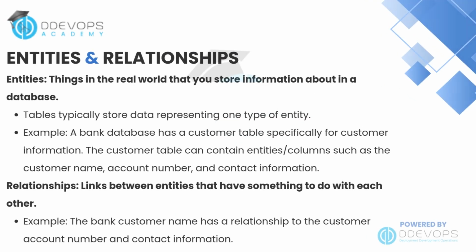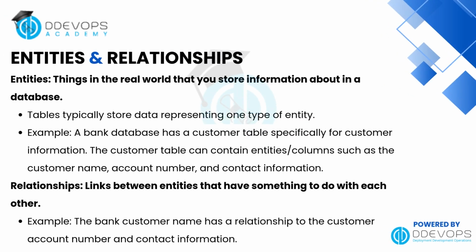Entities and relationships. In databases, we work with 2 key concepts: entities and relationships. An entity is simply something in the real world that we want to store information about. For example, in a bank database, we might have a customer table that stores customer details. Each column in that table, like customer name, account number, or contact information, represents attributes of the customer entity.